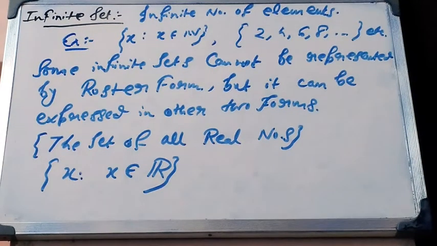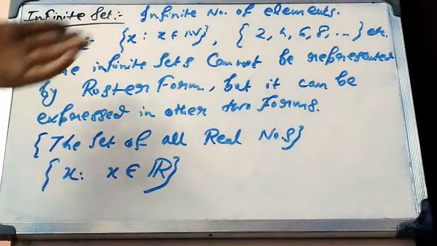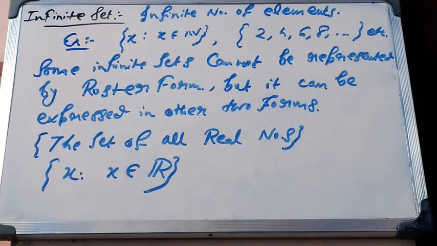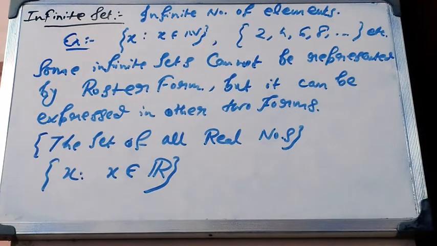Infinite set. A set containing an infinite number of elements is called an infinite set. For example, the set of all natural numbers is an infinite set because we know the lower bound of it, it's 1, but we don't know the upper bound, it's up to infinity. So it's an infinite set. The set of all even numbers 2, 4, 6, 8 up to infinity is also an infinite set because it contains an infinite number of elements, etc.